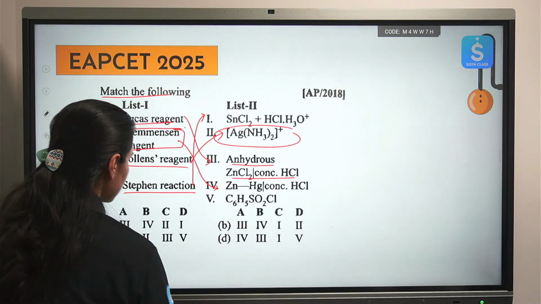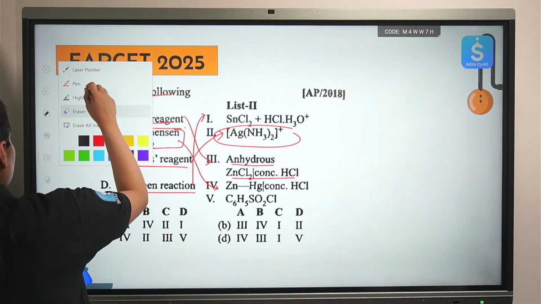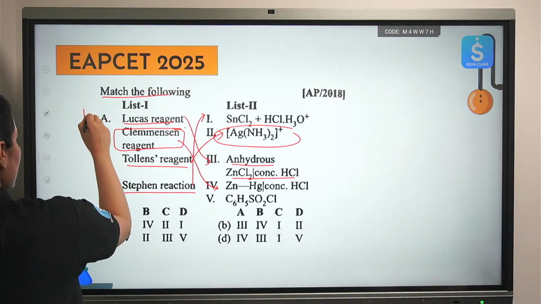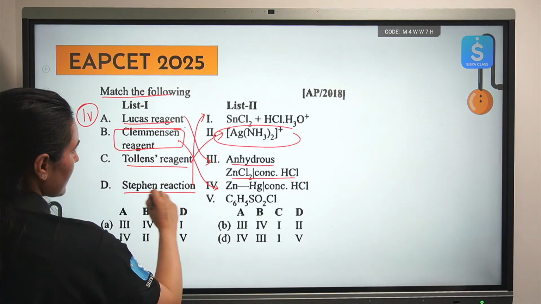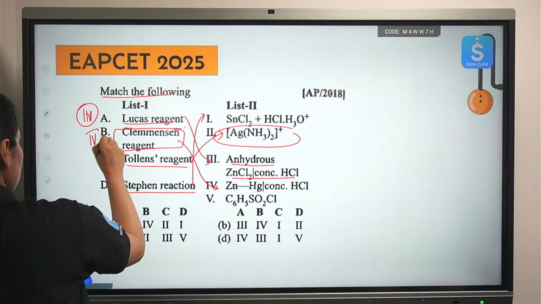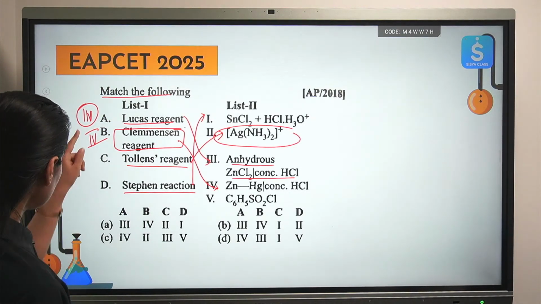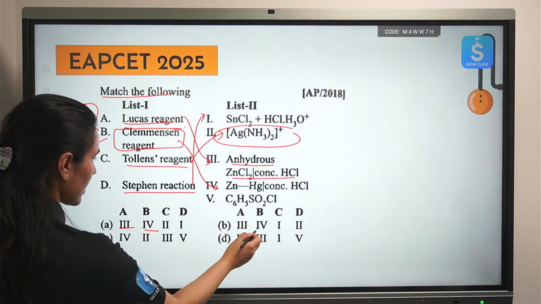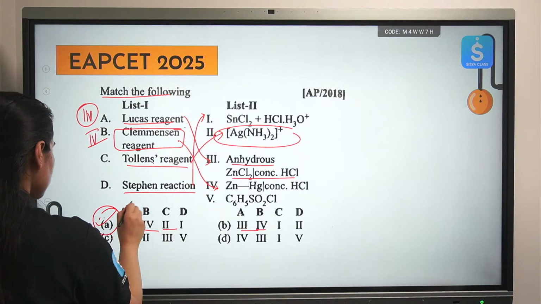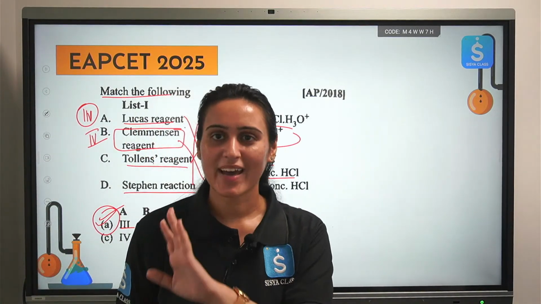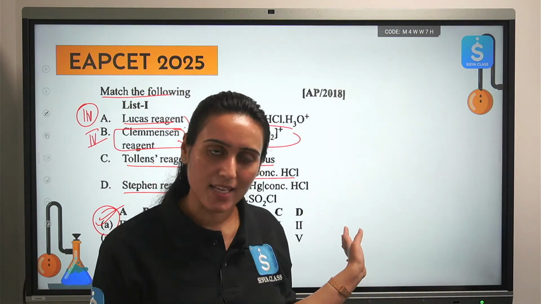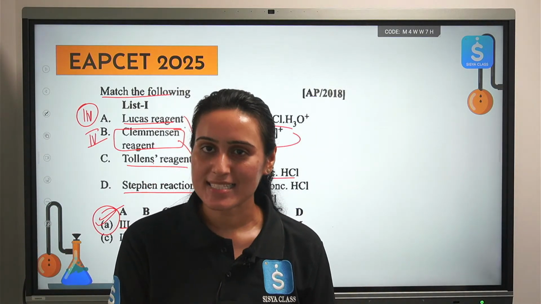Okay, don't do this silly mistake that I have done, that after solving the question we are not matching the options correctly. A matches with 4th, B matches with 3rd, 4th, these two are same. Tollens reagent is 2nd, okay, this is your correct answer. So, take your time while finally answering the question. Don't answer in a hurry that you give the wrong answer like I have done here. Don't do this silly mistake. Let's see the next question.